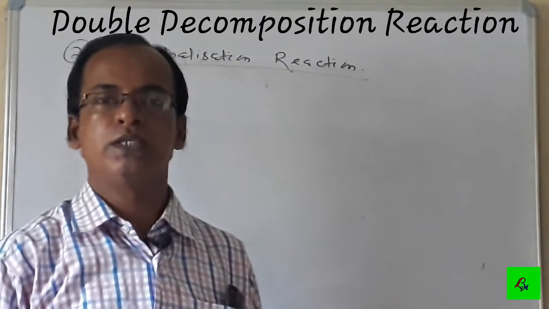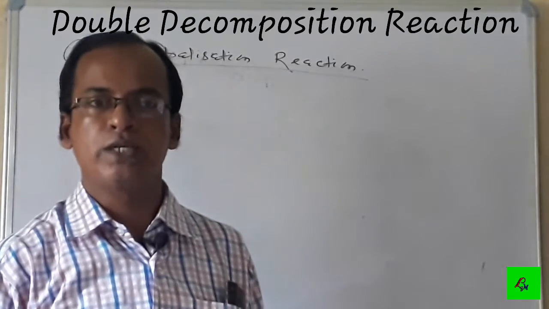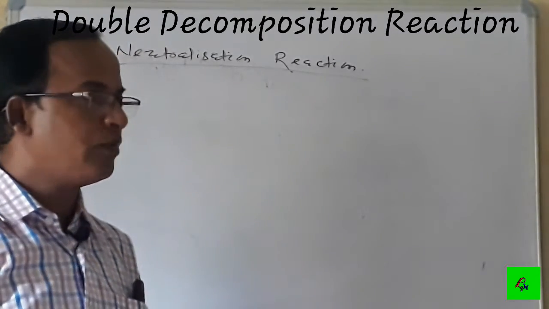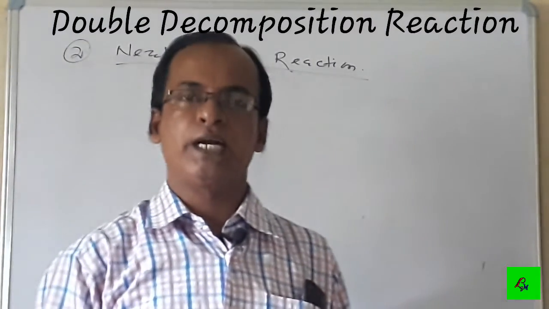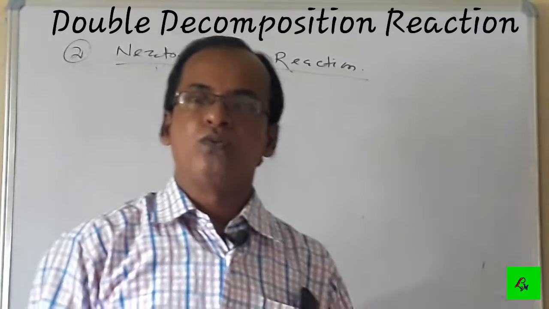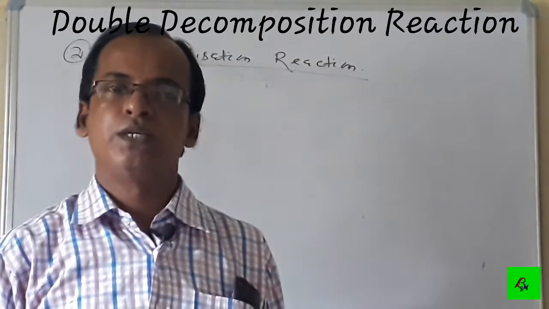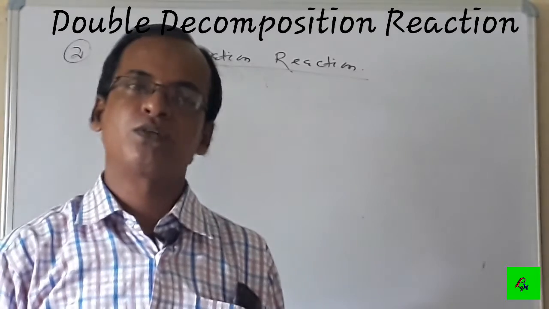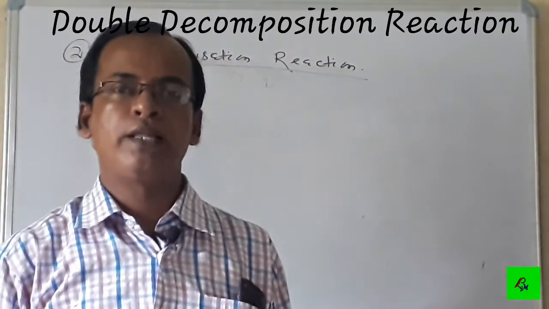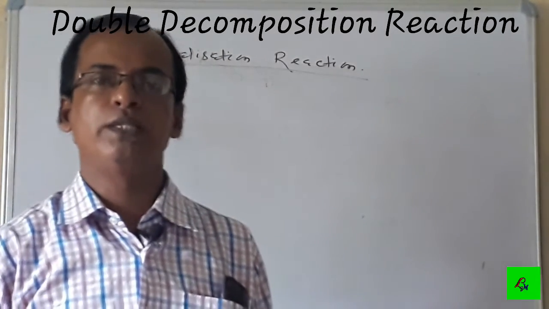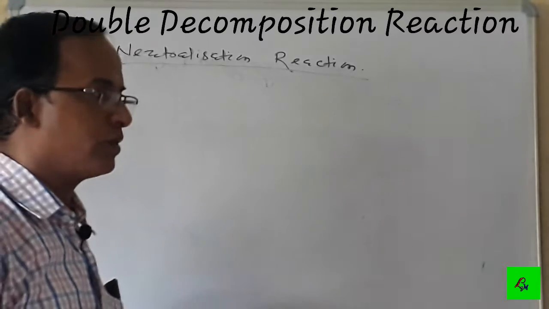Only this product is called the neutralization reaction. That means whenever some acid is added to some base, the amount required to neutralize is called the neutralization, and the reaction is called the neutralization reaction.